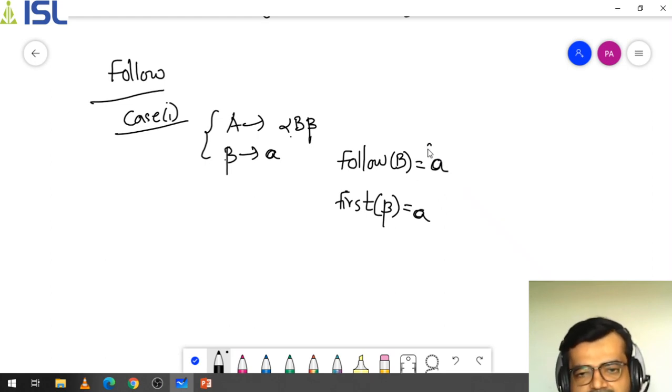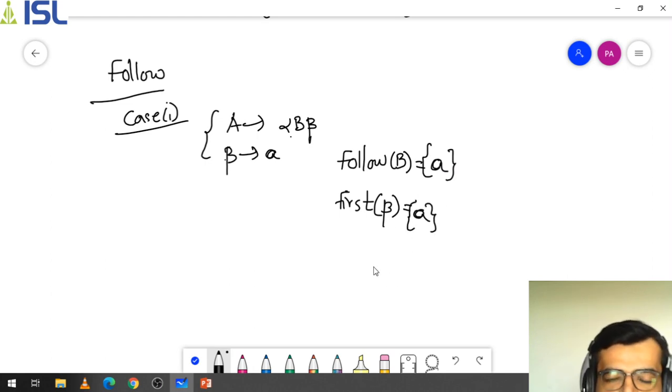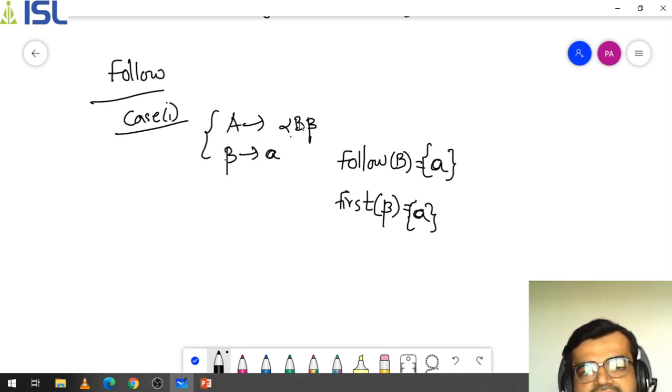And you can take this set-wise, because you may have multiple values. Follow of B means it is following the value. What value? The value of first of beta, which is A. So follow of B means it follows the value of A here, because beta again gives a value called A. That means B is following the value called A in that sense.